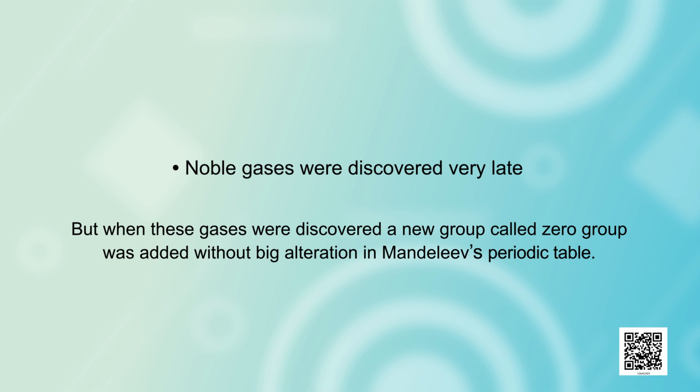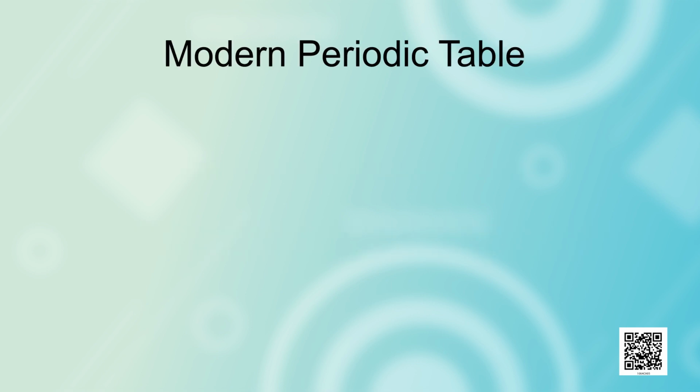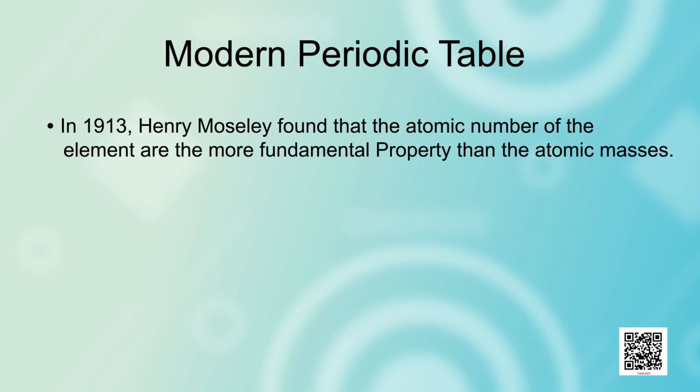Now, let us see the modern periodic table. In 1913, Henry Moseley found that the atomic number of an element is a more basic, fundamental property than its atomic mass.